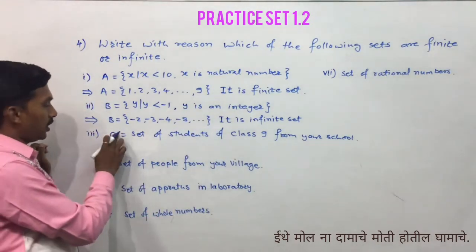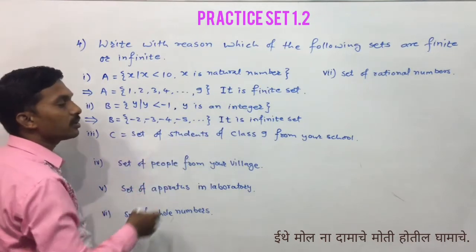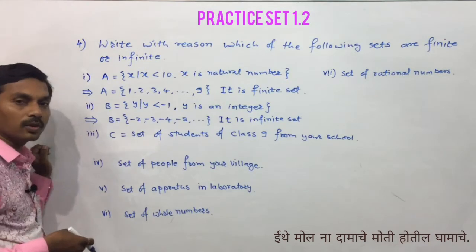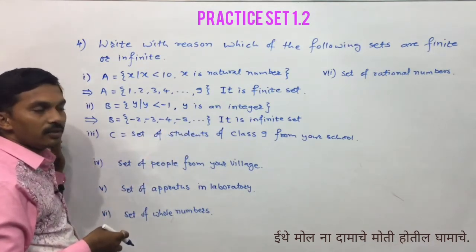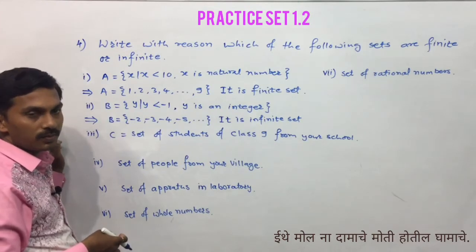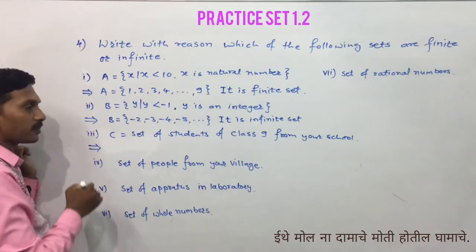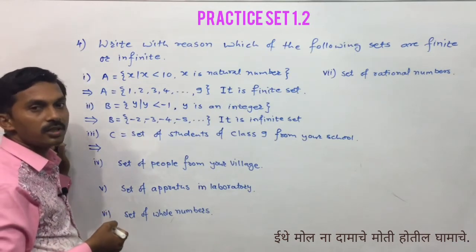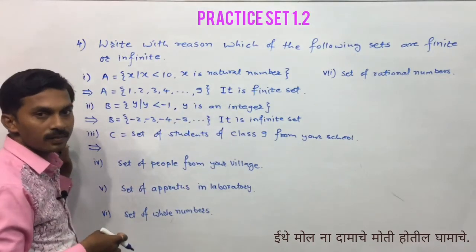Now the third set, that is C equals set of students of class 9 from your school, and it is a finite set, as we know that the number of students in the school is finite. Particularly we have been given the students of class 9.